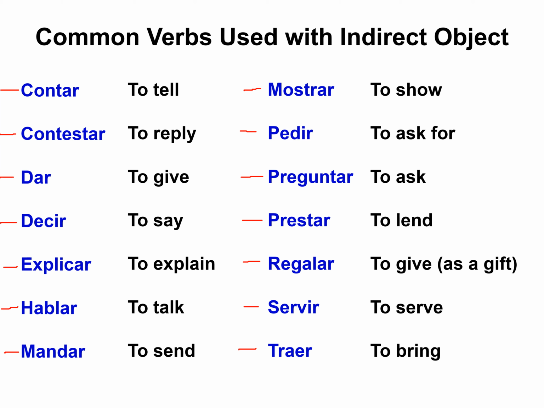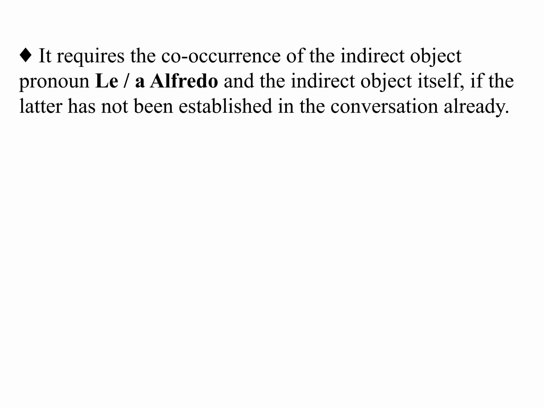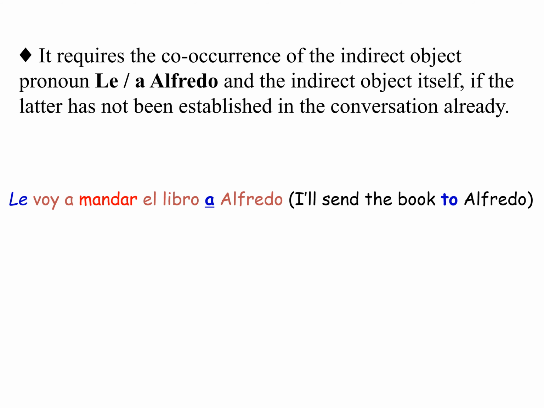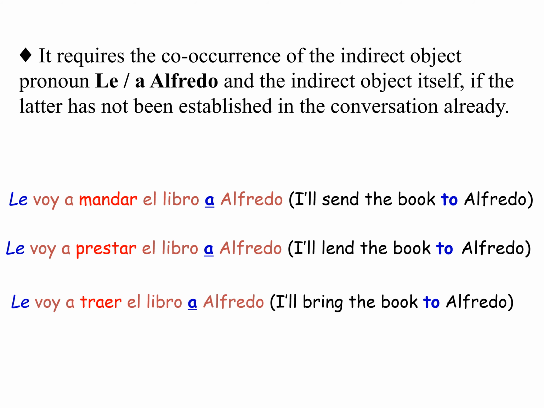These are common verbs that use these indirect objects, and the meanings are right next to the verbs. And so it requires the co-occurrence of the indirect object pronoun le, and in this case, a Alfredo, the indirect object itself. And so, if the person hasn't been mentioned or established in the conversation, we will have to mention it.